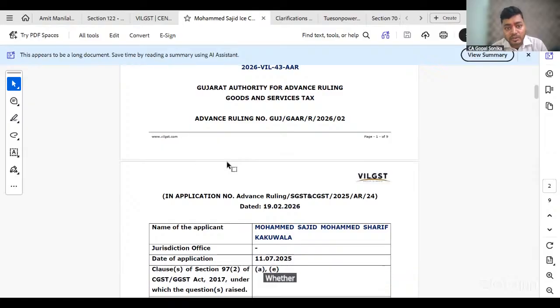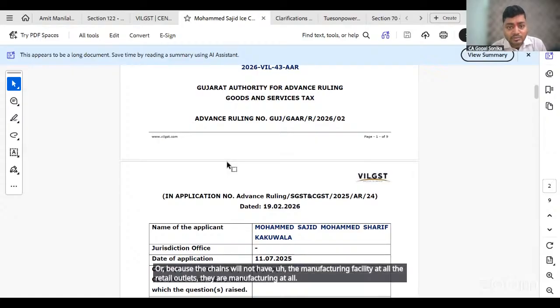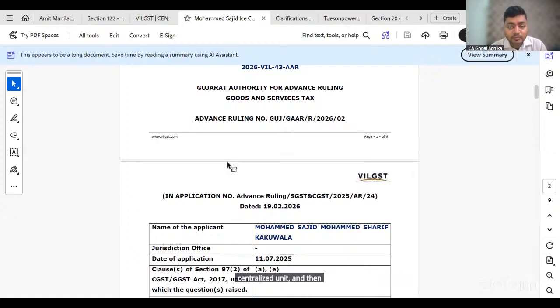Whether this will apply to them also, that it will qualify as supply of goods, because the chains will not have the manufacturing facility at all the retail outlets. They are manufacturing at a centralized unit and then selling it over the counter. So whether this ruling will be squarely applicable to those cases also.